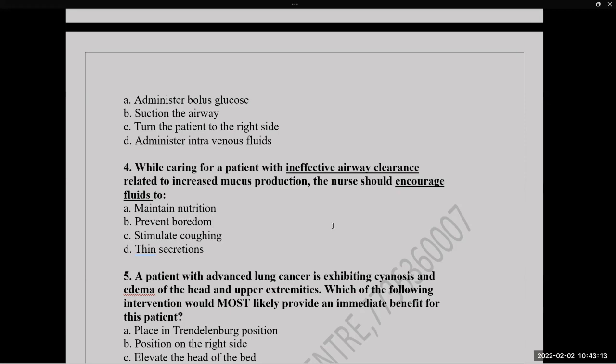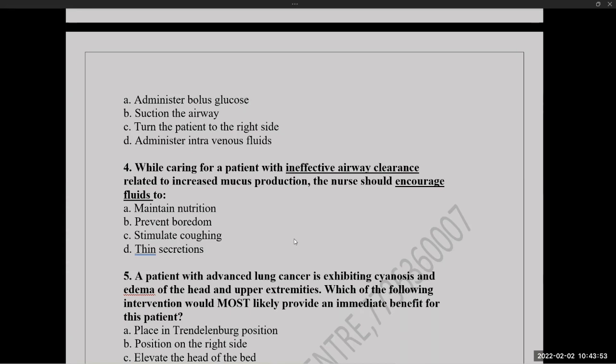So the question is, why is this important? Drop your answers. Okay, very good. D, thin the secretions. Okay, fine. So the answer is D, thin the secretions.